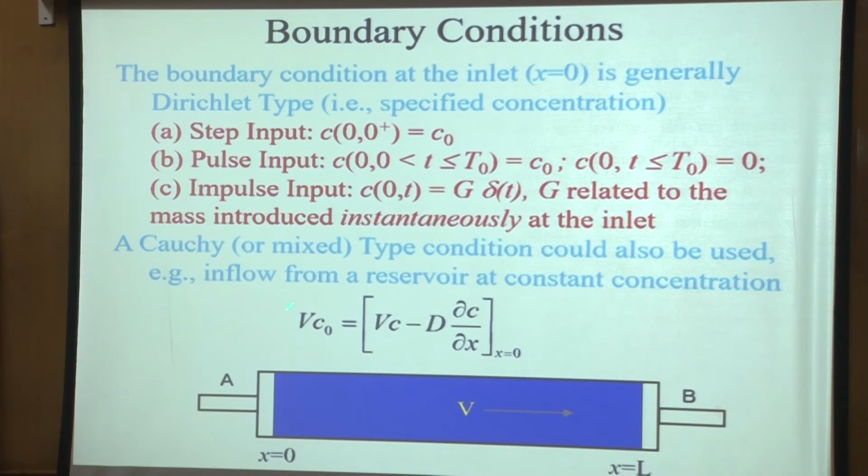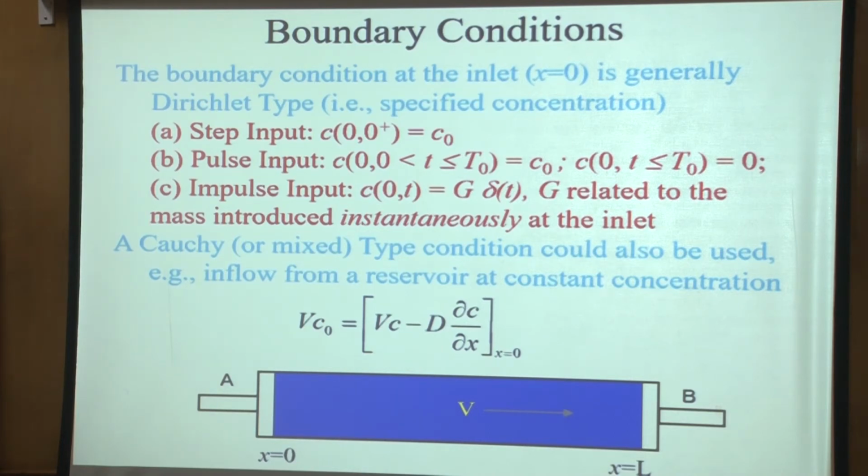So this is the boundary condition which is used at x equal to 0, that you have the inflow coming in, the advective inflow V C naught, and this is the advective and dispersive outflow from that small boundary layer, and then they should be equal because the boundary layer is very thin, so there is no storage or no change in mass within that.